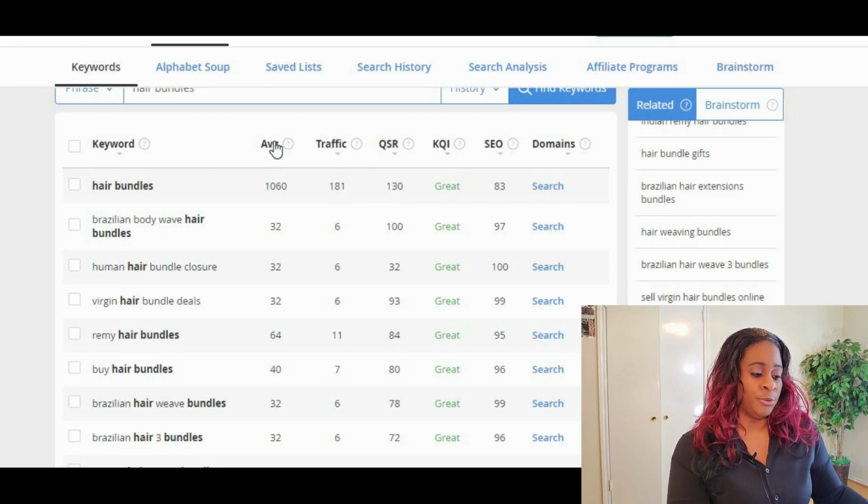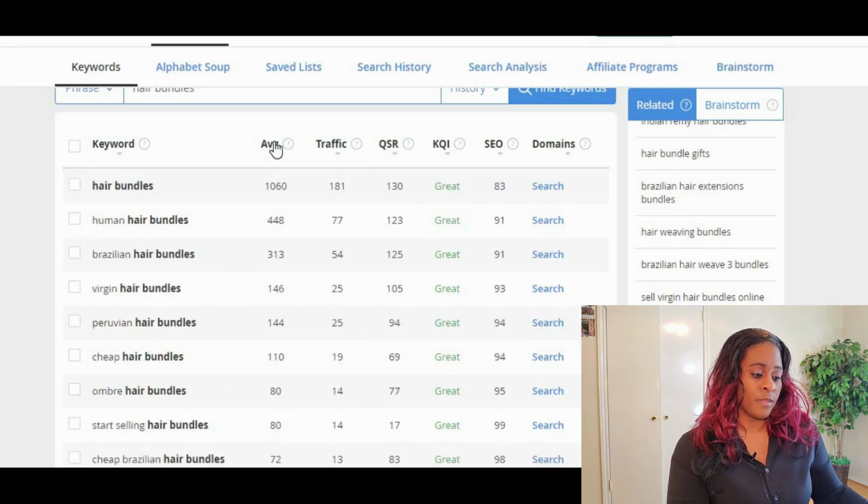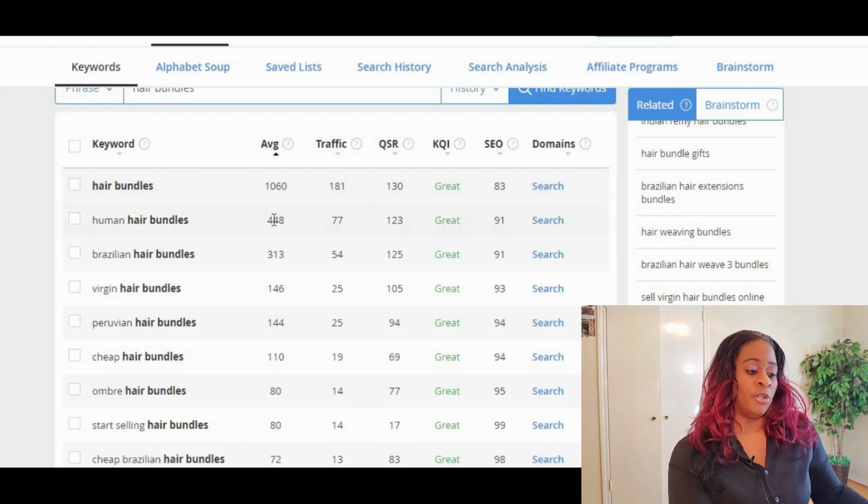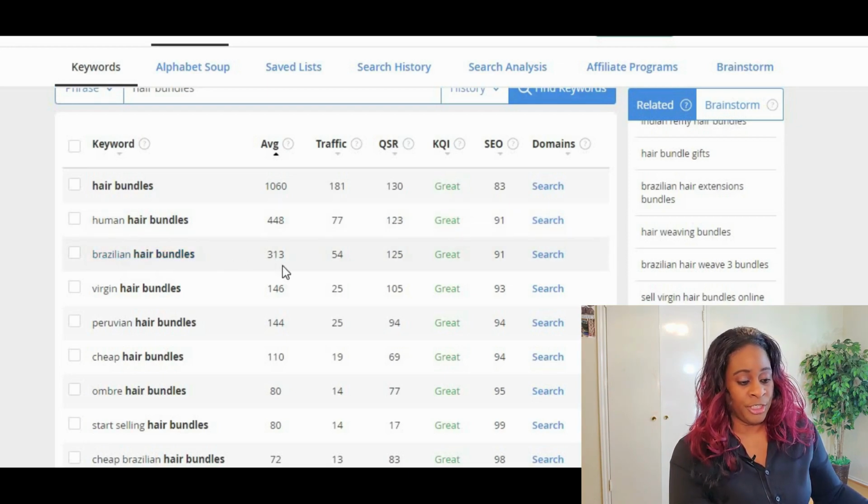So what you want to do, let's put it in order from searches first. Human hair bundles, 448,77 on your traffic, competing with 123 websites. Brazilian hair bundles, 313, 54 traffic, 125, not a good one.